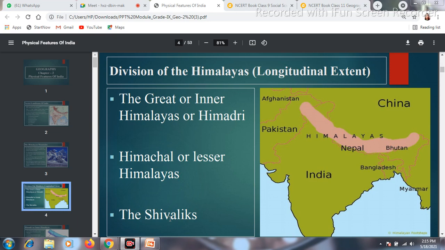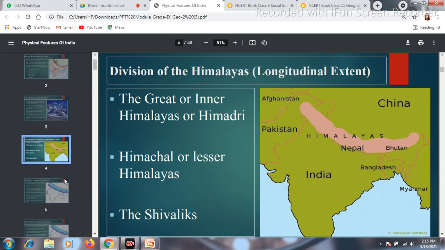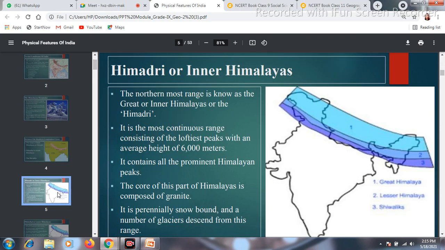Now today we are going to discuss only the Himadri Himalaya, which is also called the Inner or Great Himalaya. See, these are the three parts of the Himalaya. Number 1 where it is written, this is Himadri Himalaya. Number 2 is Lesser Himalaya, meaning Himachal, and number 3 is the Shivalik Himalaya. Now, the Himadri Himalaya is known as Great Himalaya or Inner Himalaya.